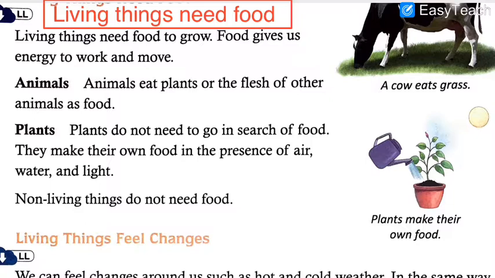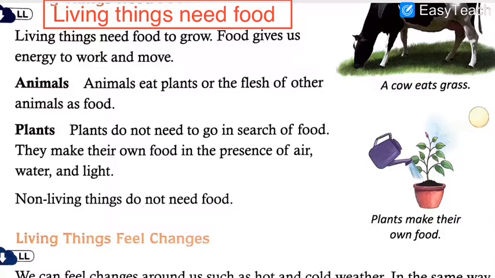So let's see how food is differentiated in the different animals, human beings and so on. Animals eat plants or the flesh of other animals as food. Like you have seen in the previous few chapters, there are omnivores, carnivores, herbivores, different kinds of animals.